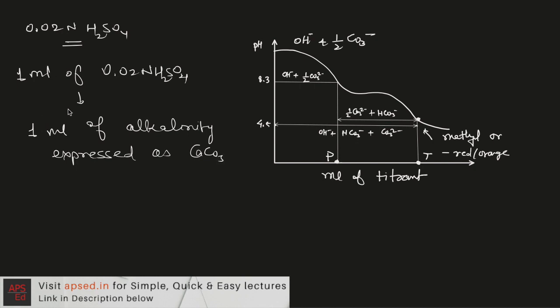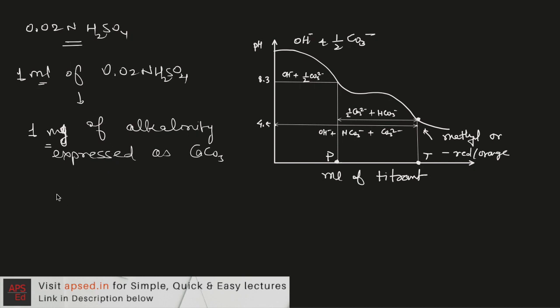So the calculations here become very direct. 1 ml is neutralizing 1 milligram of alkalinity as CaCO3. Because of the ease of calculation, we use this particular concentration of the acid.